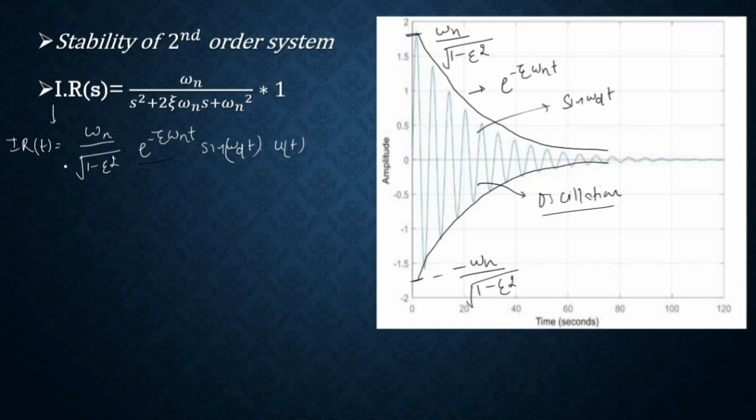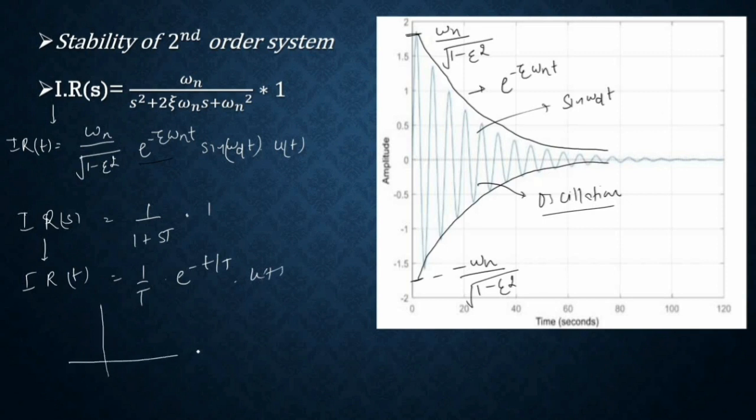If you compare it with the first order system, where the transfer function is 1 over 1 plus sT, where the time constant T is the basic parameter, and then find its impulse response in the time domain, it comes out to 1 by T e raised to power minus t by T u(t). You can easily see that the response of the system is absolutely integrable, as in this case.